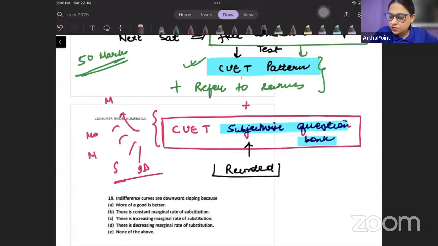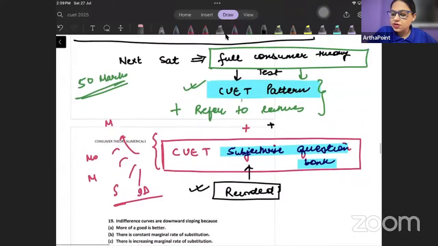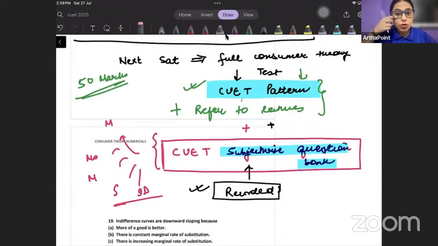The aim is that you do these question banks simultaneously on the day that I launch them. The 10, 15, 20 questions I give you, you do those on the same day. And then you also practice the topic wise tests that I will be giving you. That will help you do a thorough preparation based on CUET.